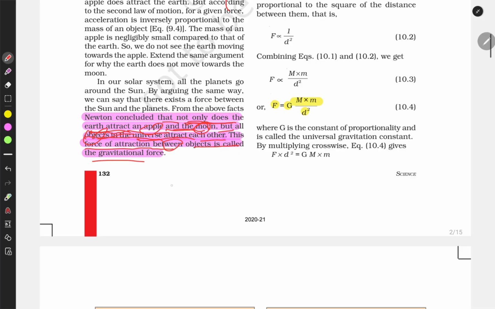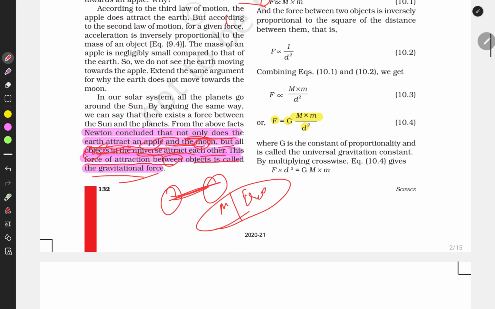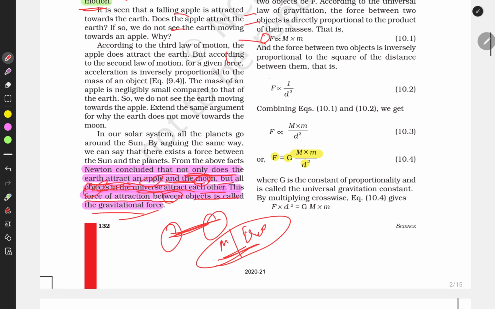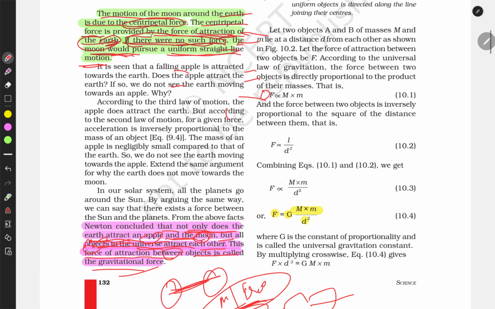All the objects, suppose two persons are there, between them there is also a gravitational force. A man and a tree also have a gravitational force. Every object experiences this force and is attracted to each other by this force. Although we cannot feel it because it's negligible, it is always there.